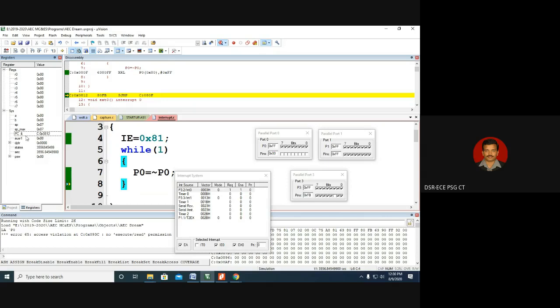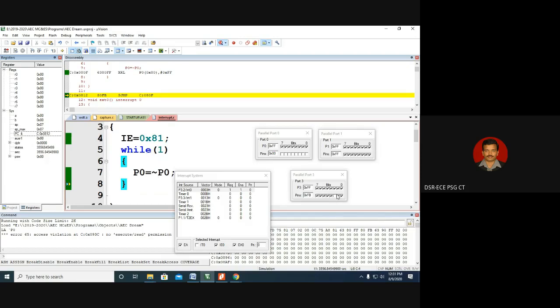Now the program counter's address is 812. So the yellow color mark itself is the program counter. So the program counter is pointing to 812. As per the main routine instruction, short jump, it has to jump to 080F, which is this location. Instead of jumping to 080F, it has to jump to the vector address of external interrupt 0, which is 0003. Why? Because interrupt has the highest priority when compared to the main routine.